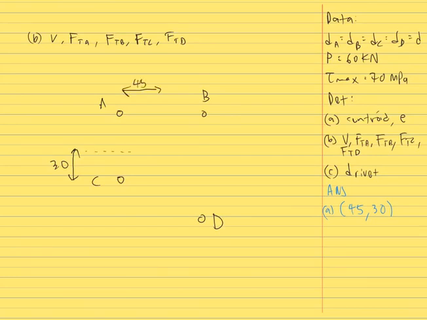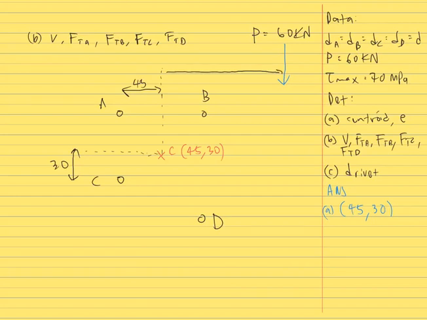So this is the coordinate for our centroid, 45 on the x-axis and then 30 on the y-axis from our reference point, rivet C. And then this is our applied load, P is equal to 60 kN acting downwards,